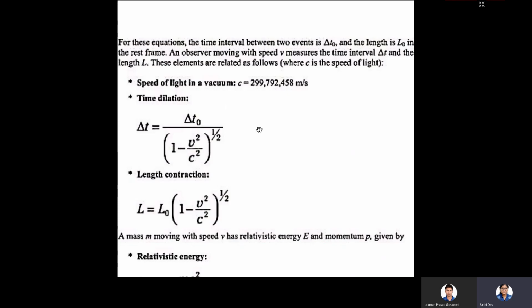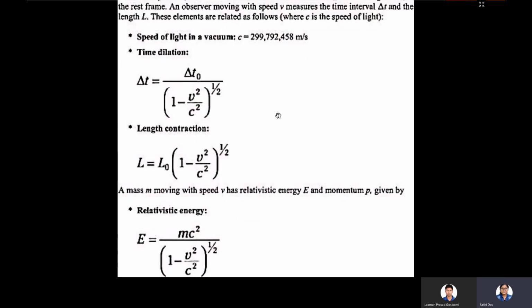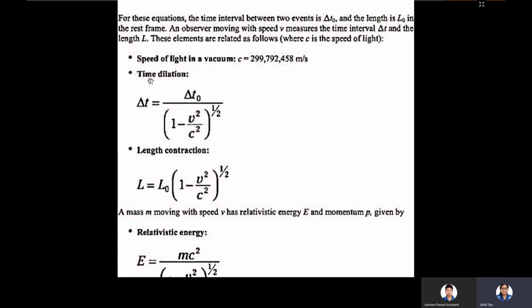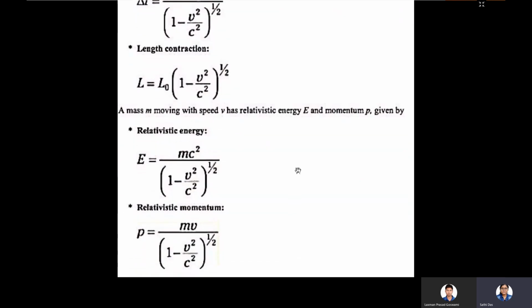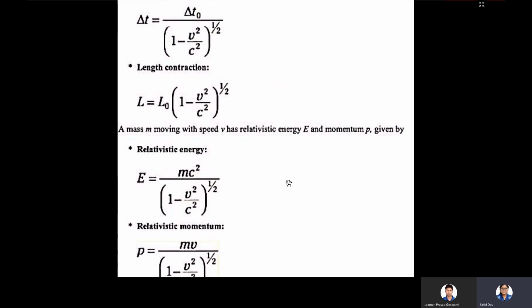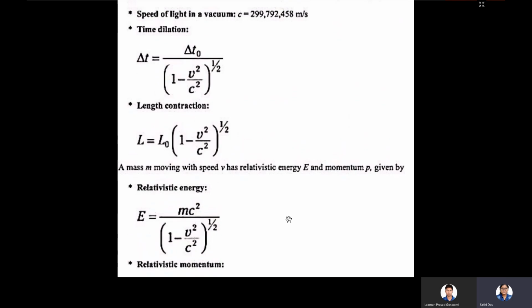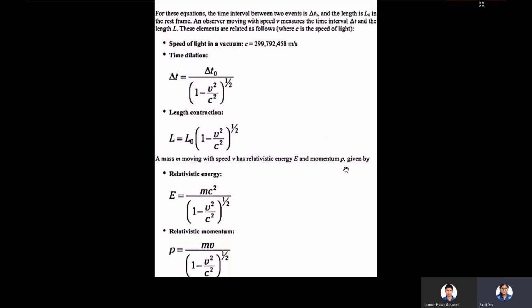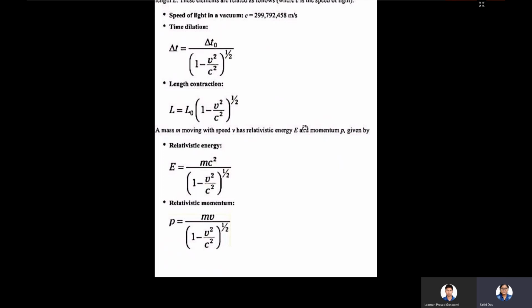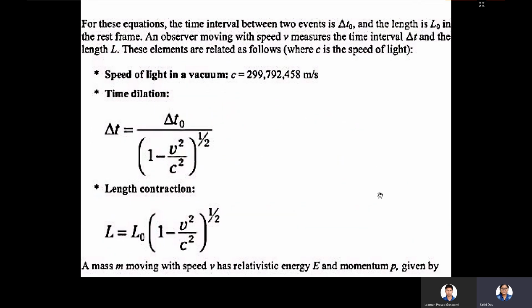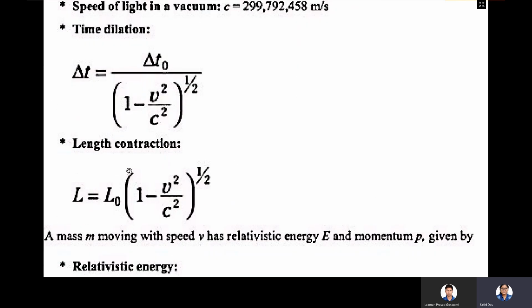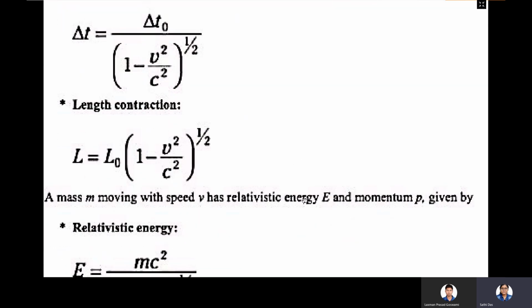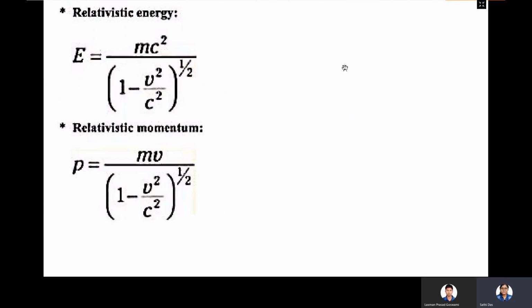These are the formulas that you should always remember for time dilation, length contraction, relativistic energy, and relativistic momentum. Please note down these formulas. I am giving you this not zoomed, so let me zoom it so that you can clearly view. Please understand and note down these formulas. These are the main important formulas for today's class.